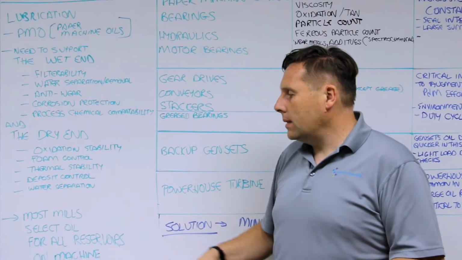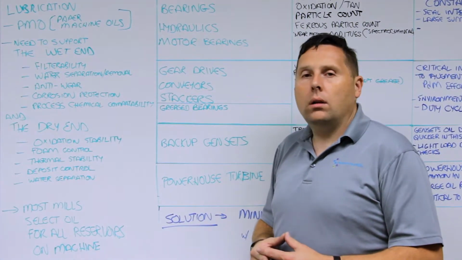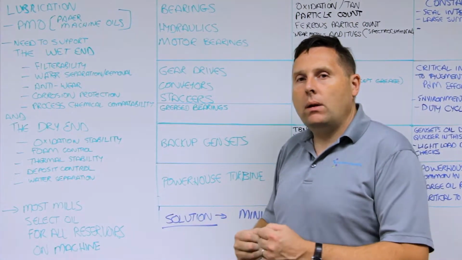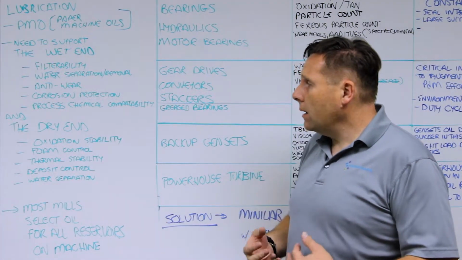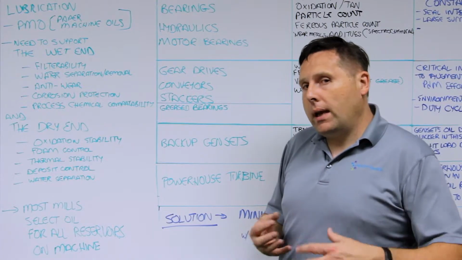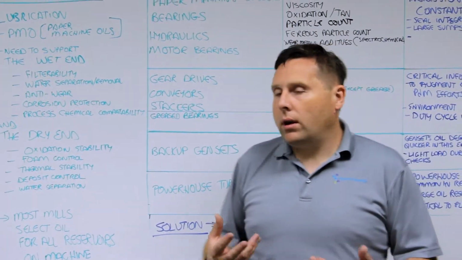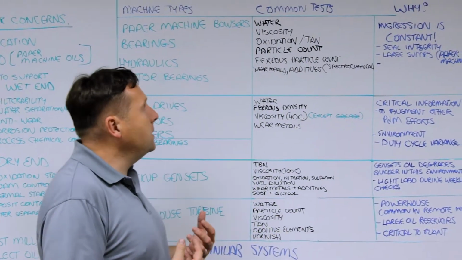So most mills select oils that will meet all these criteria because they want to have one oil throughout the machine. As a result of that, there's other oils that are in different applications and different components. But let's look at the typical type of components that you might see.